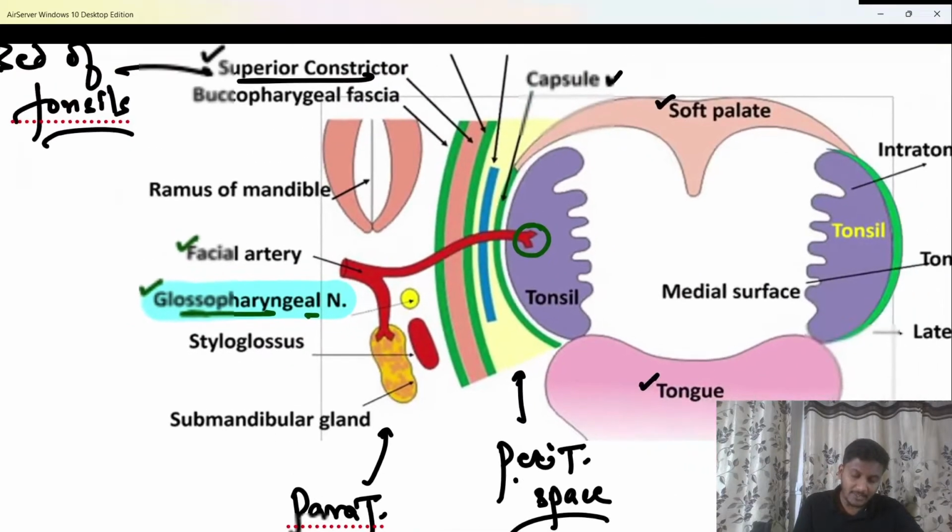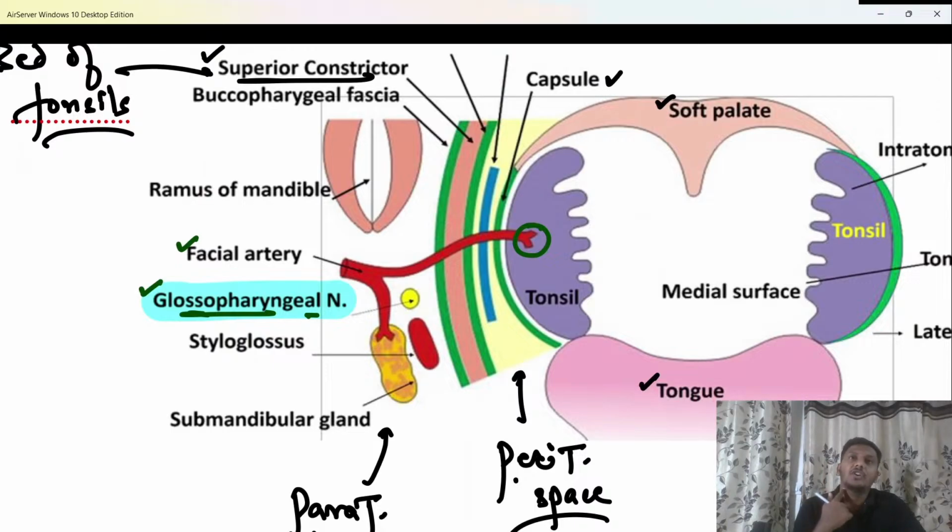Now what happens is, there are multiple conditions. For example, if a patient is having tonsillitis, or a peritonsillar abscess, that is quinsy, or the patient is having a parapharyngeal abscess, in all these conditions what will happen? This glossopharyngeal nerve will get irritated, and we know that a nerve, wherever it is irritated, causes problems everywhere it goes. That means in each and every branch of that nerve, you may be able to see problems.